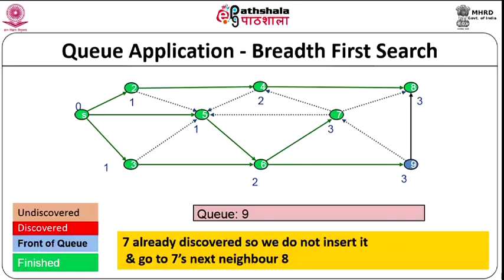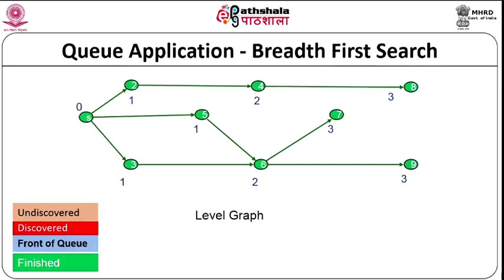So, as far as the ADT queue is concerned, what have we done? We just keep on inserting elements into the queue and we keep deleting elements. Now the important thing is, how do we do this insertion? If the node goes to a new neighbor that is not discovered or not finished, you put it at the rear of the queue. After processing everything, you delete elements from the front of the queue and you insert elements at the back of the queue. That is the usual operation that we do.